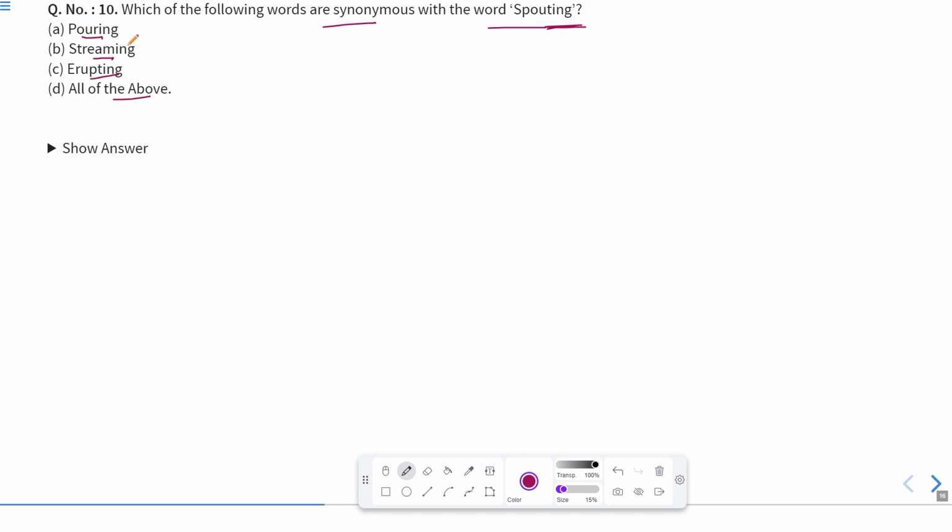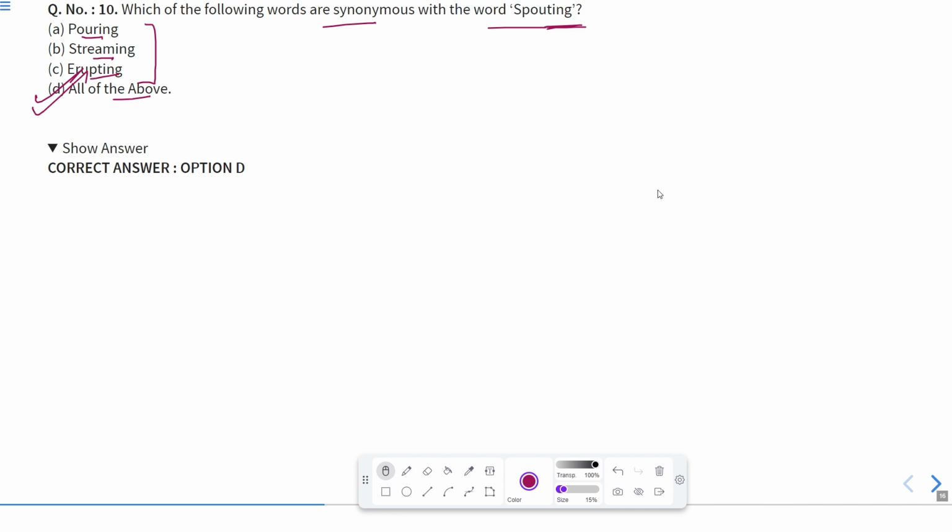Now, pouring, streaming, erupting. Spouting means to speak in a loud manner or in a boring way, which is flooding, running, washing, everything which is very annoying or irritating. That is why every word is the meaning of this particular word, spouting. That is the synonym. So all of the above will be the correct answer. That is all of the above. Okay, so all these are the synonyms of the word spouting.